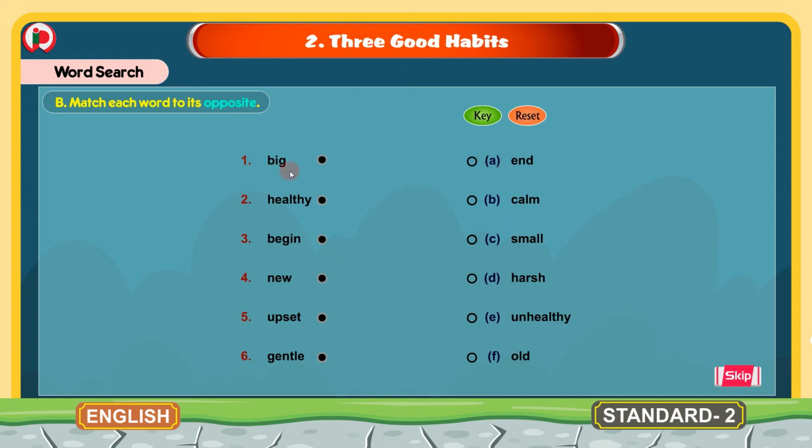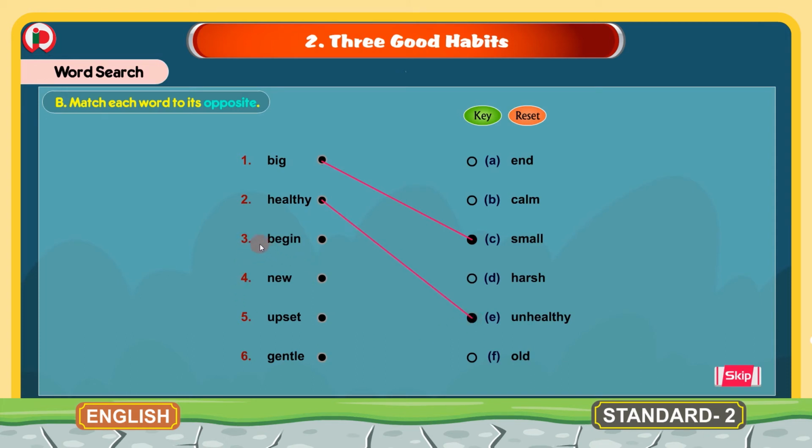1. Big. The opposite word for big is small. So we will match big with small. 2. Healthy. And the opposite word for healthy is unhealthy. We will match healthy with unhealthy as the opposite word. 3.